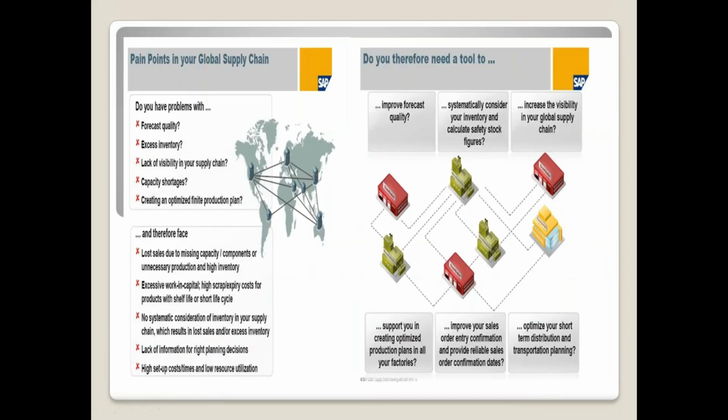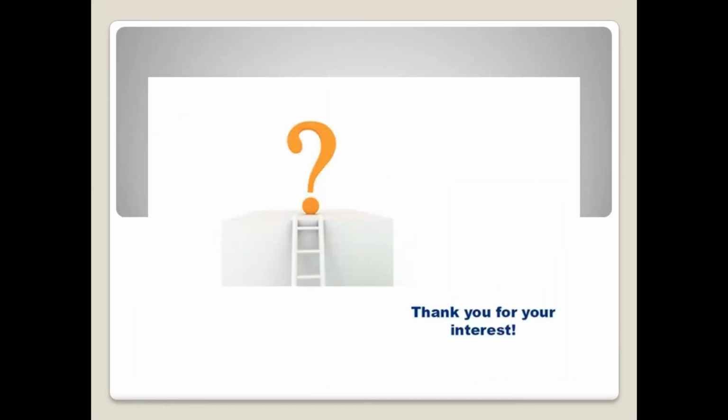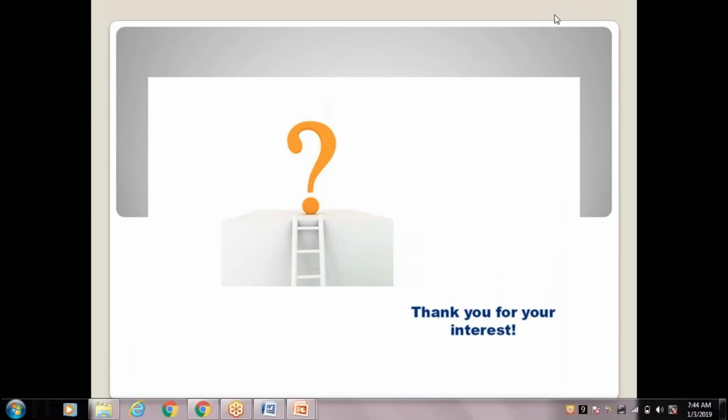And these are all pain points in a global supply chain. Many companies are facing them: poor forecast quality, excess inventory, a lack of visibility of the supply chain, and capacity shortages. These are all global supply chain pain points. To get a solution and avoid all these issues, they need to implement SAP APO. So this is about today's demo.